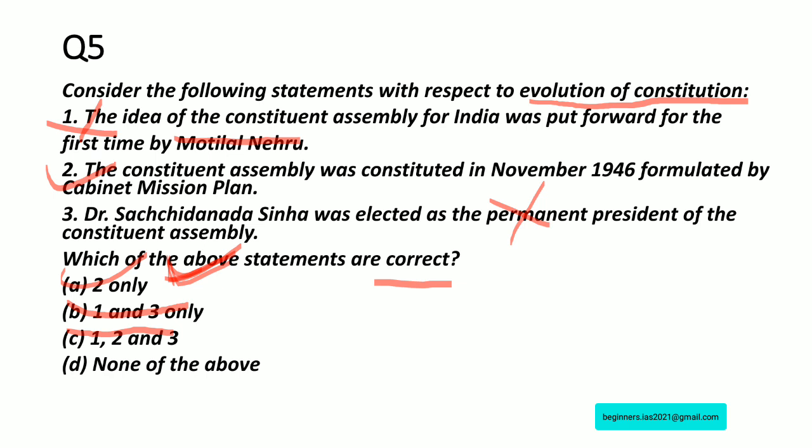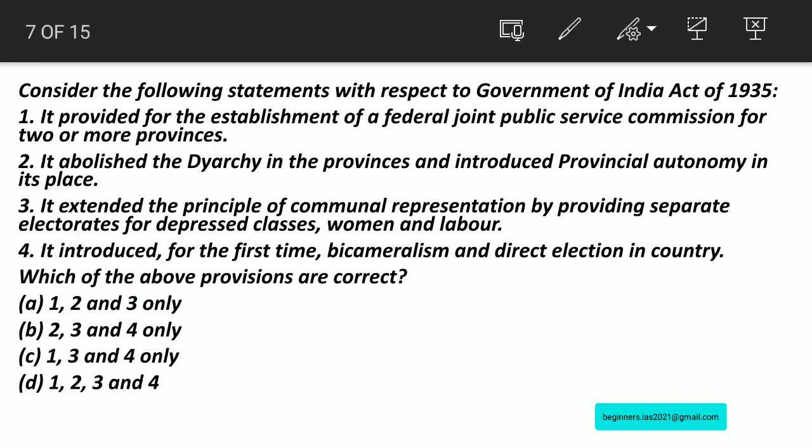Let us move on with question number 6. Consider the following statements. Once again, the question is based on the Government of India Act of 1935. This is an important act since the bulk of the articles were borrowed from this act. So let us discuss the act. Statement 1: It provided for the establishment of a Federal Public Service Commission for 2 or more provinces. Statement 2: It abolishes the diarchy in the provinces and introduced provincial autonomy in its place.